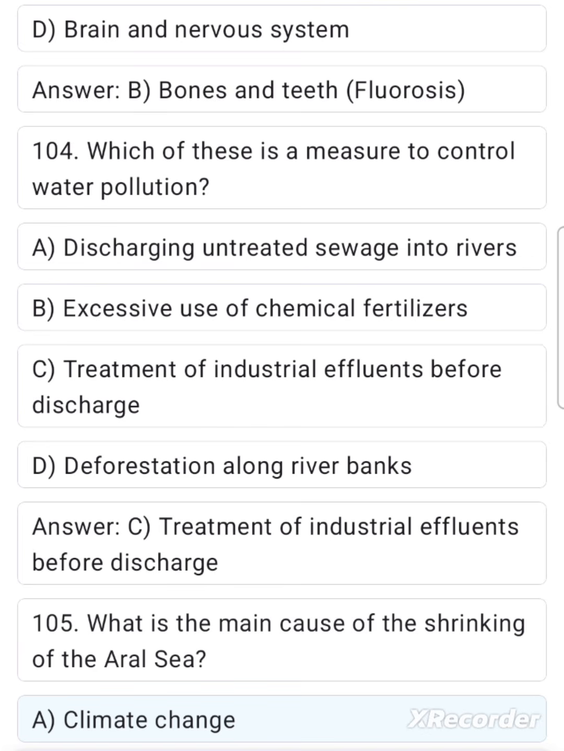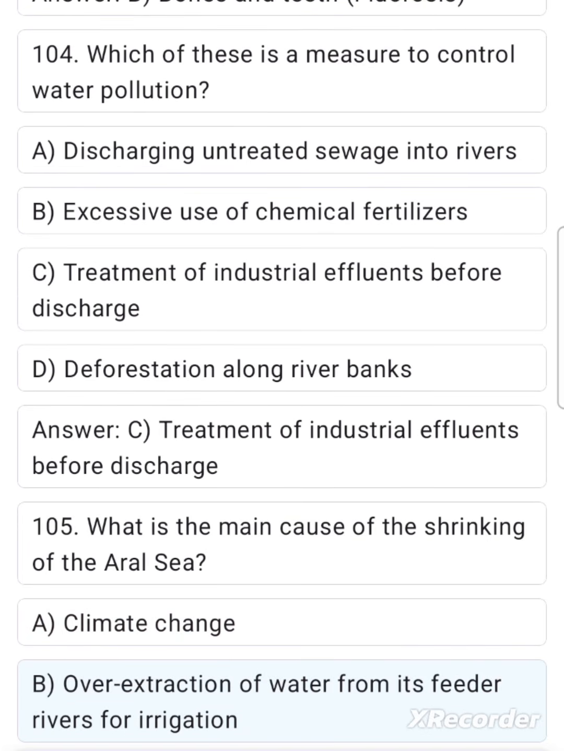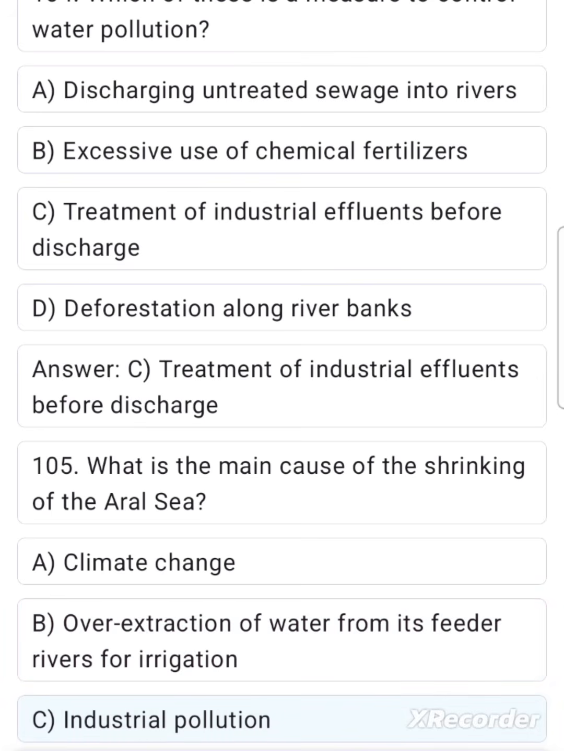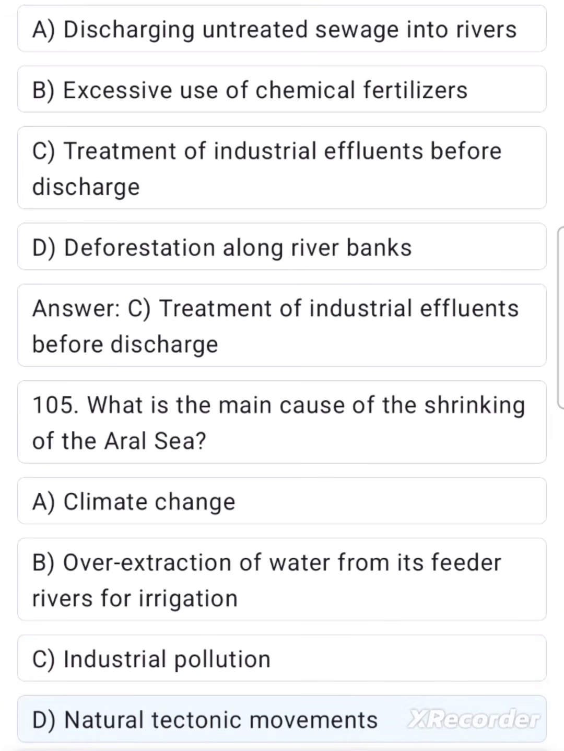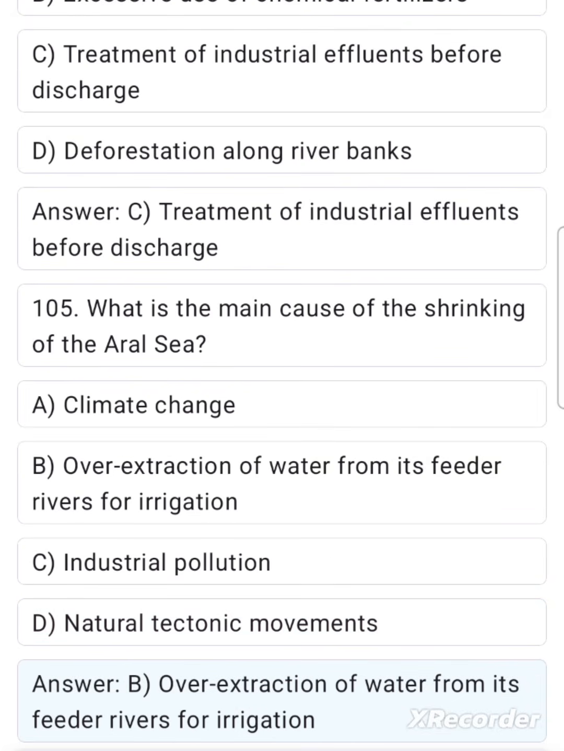A. Climate change. B. Over-extraction of water from its feeder rivers for irrigation. C. Industrial pollution. D. Natural tectonic movements. Answer. B. Over-extraction of water from its feeder rivers for irrigation.